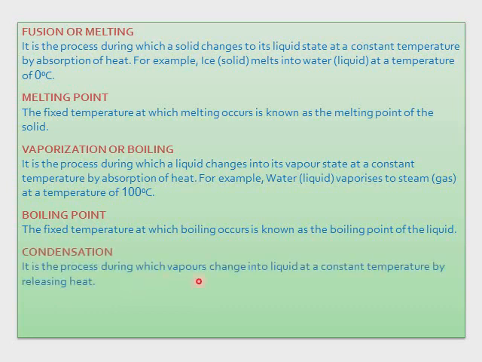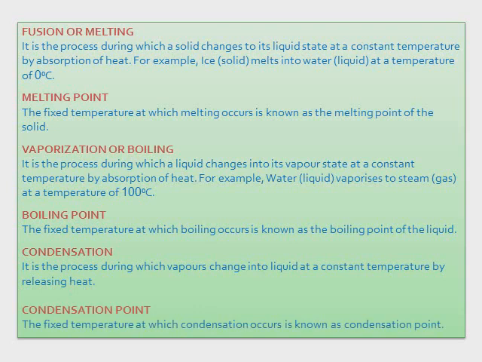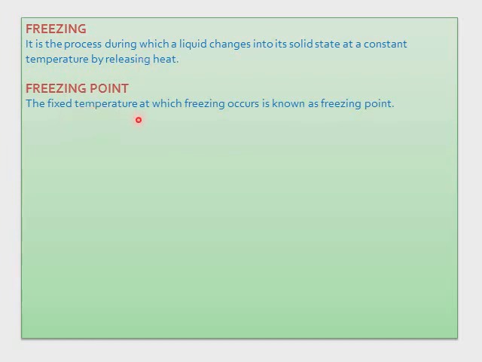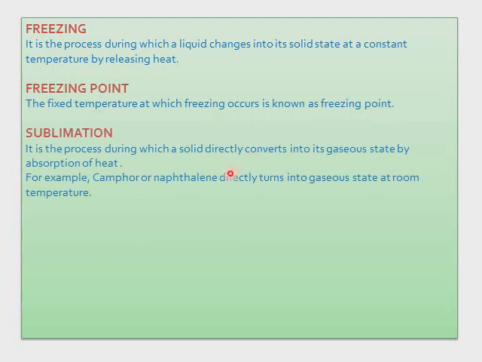Condensation. It is the process during which vapor changes into liquid at constant temperature by releasing heat. Condensation point. It is the fixed temperature at which condensation occurs. Freezing. It is the process during which a liquid changes into its solid state at constant temperature by releasing heat. Freezing point. The fixed temperature at which freezing occurs is called freezing point.